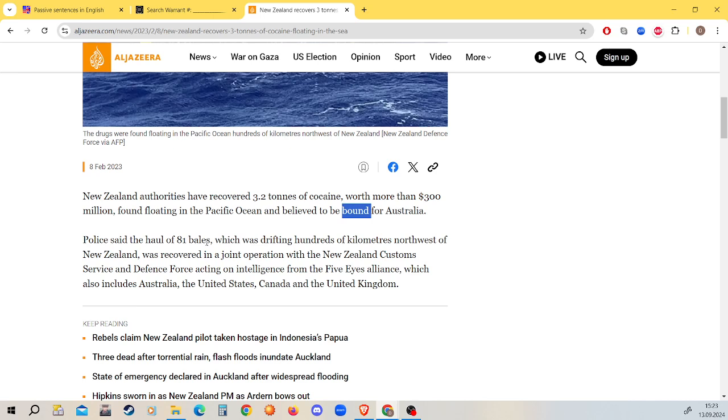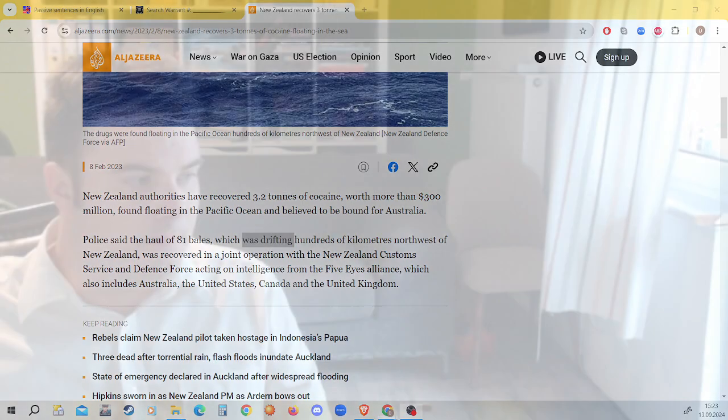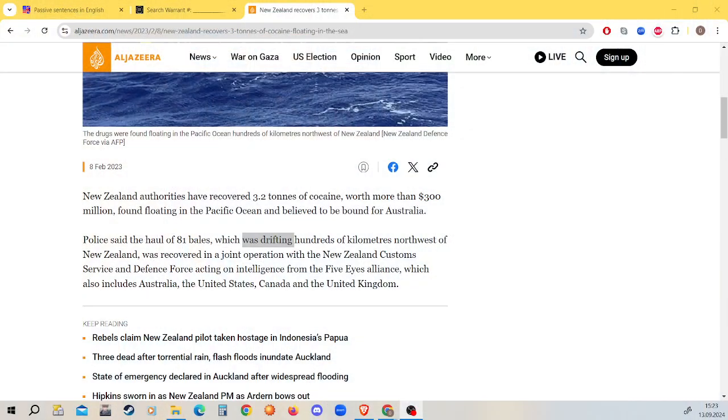Police said the haul of 81 bales, which was drifting. Is this passive? Nope. No, it is not. This is simple past continuous, which is another form that we're not going to talk about. Was recovered. 100% passive. Why is this passive?